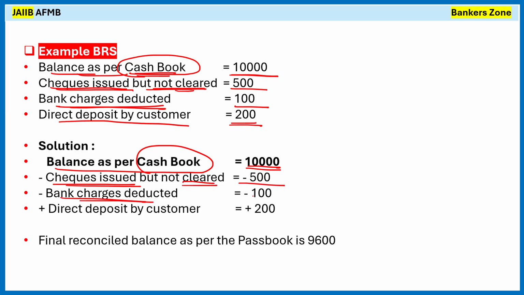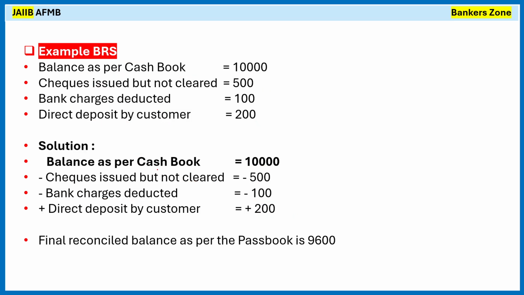Bank charges deducted, subtract it. Direct deposit made by the customer, add it. Right? So it is very simple. When we are preparing the cash book, simply the negative things subtract, positive things add. Okay, that is the basic rule. Okay. Now, for example, checks we have issued but these are not cleared, right? So check we have issued, in the future it will be cleared. So in that way you remember it. Okay, so minus bank charges deducted, subtract, add deposit, so add. Okay, simply make the plus and minus using a simple calculator, right? So 10,000 minus 500 minus 100 plus 200, so you will get 9600.